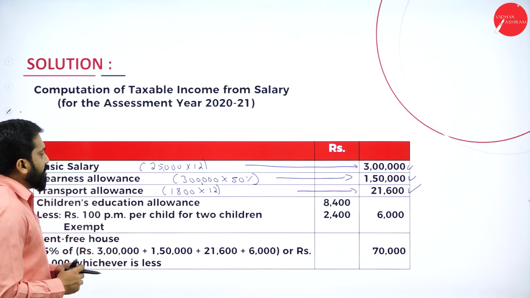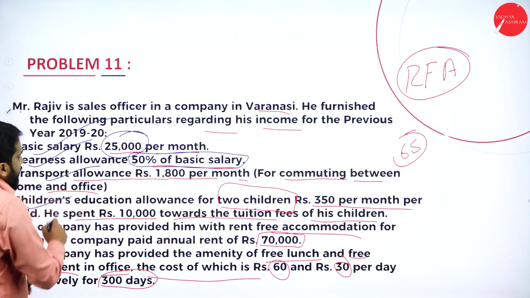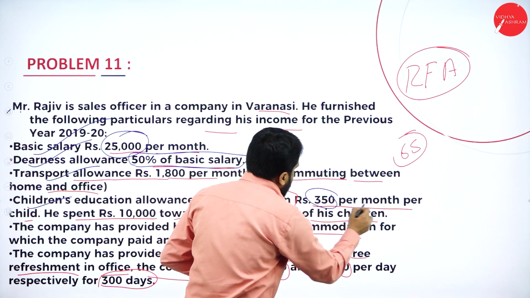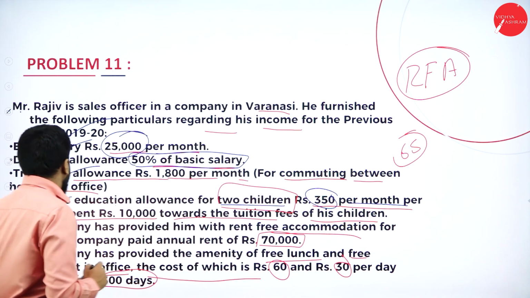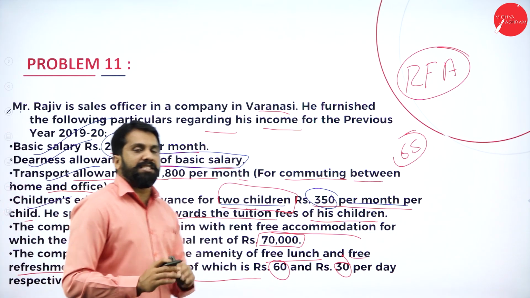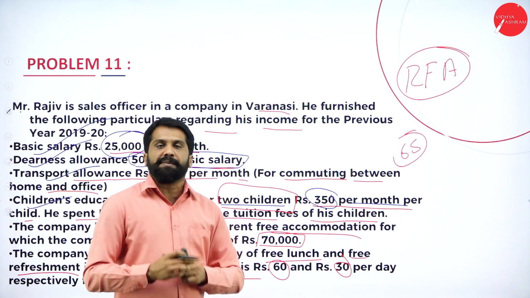Now, children education allowance. I'll go back. So, children education allowance for 2 children, rupees 350 per month per child. So, he spent rupees 10,000. Whatever he spent, we don't want. Whatever allowances he collected, that we need.